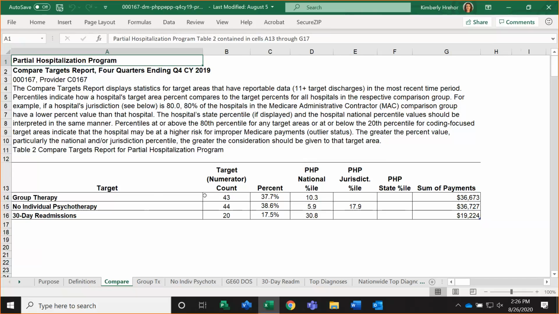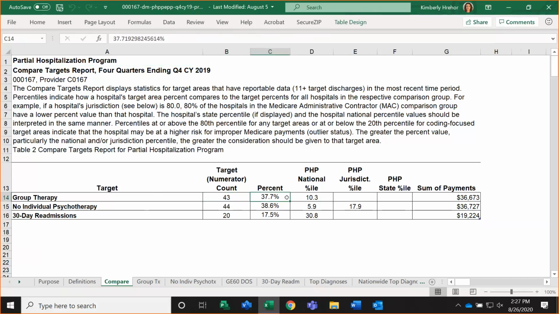So you remember that when Annie walked through the target area definitions, there was a numerator and a denominator definition. For the group therapy target area, we have 43 episodes that meet the numerator definition. When we compare that to the denominator definition, which is not included here, we can calculate our target area percent of 37.7%.